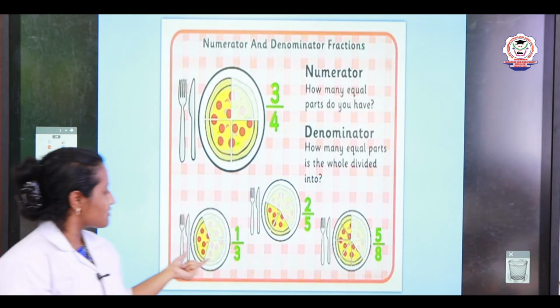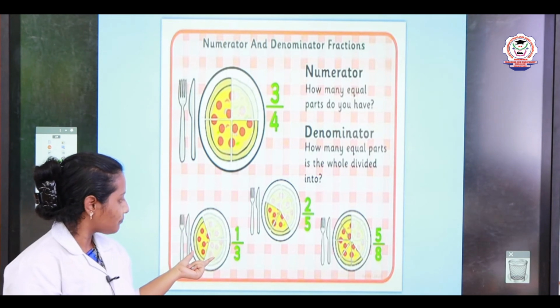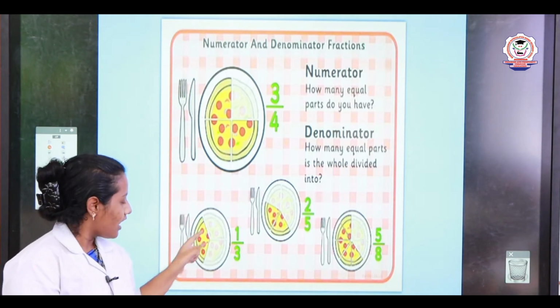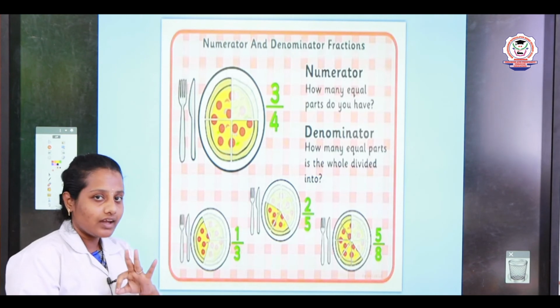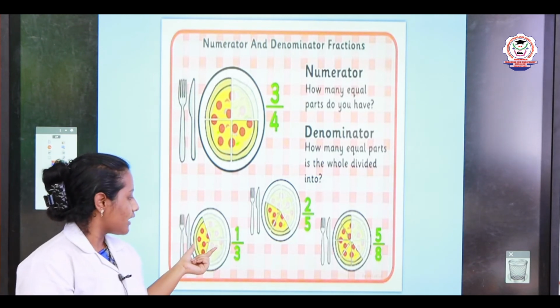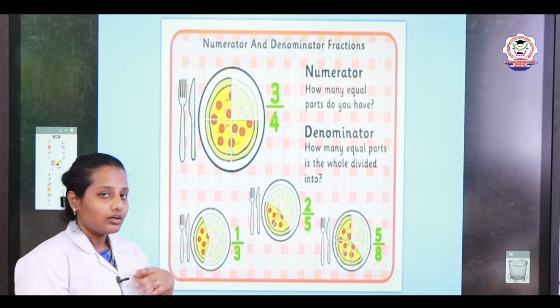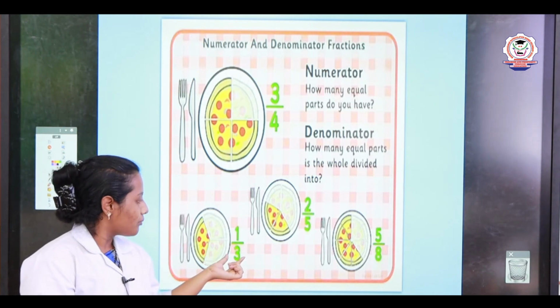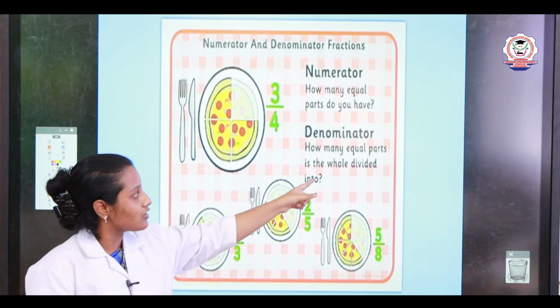Next, we will see the next example. See this picture. They have given another pizza here and divided it into 3 equal parts. Now see, in 3 equal parts they already took 2 parts. Now the denominator is the whole part. We will tell what the denominator is.